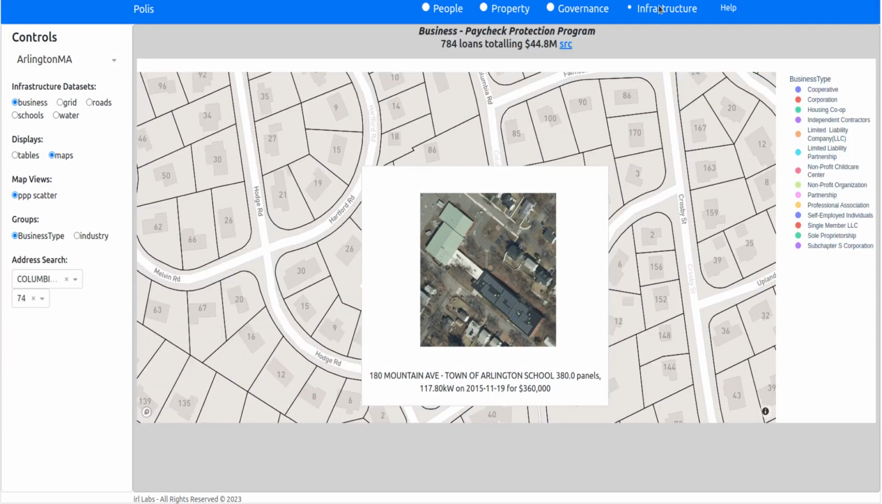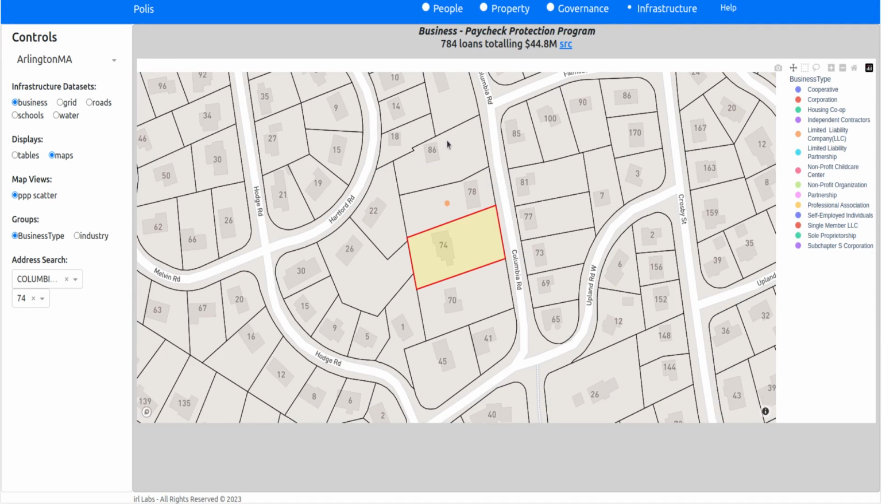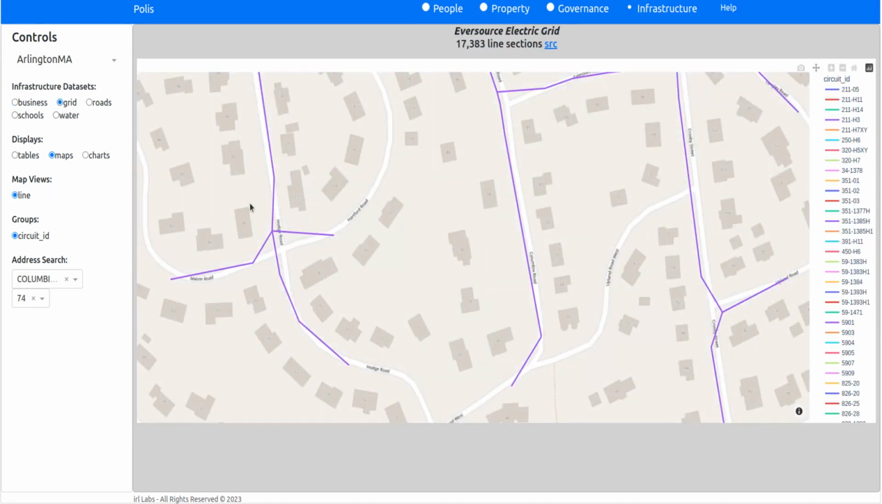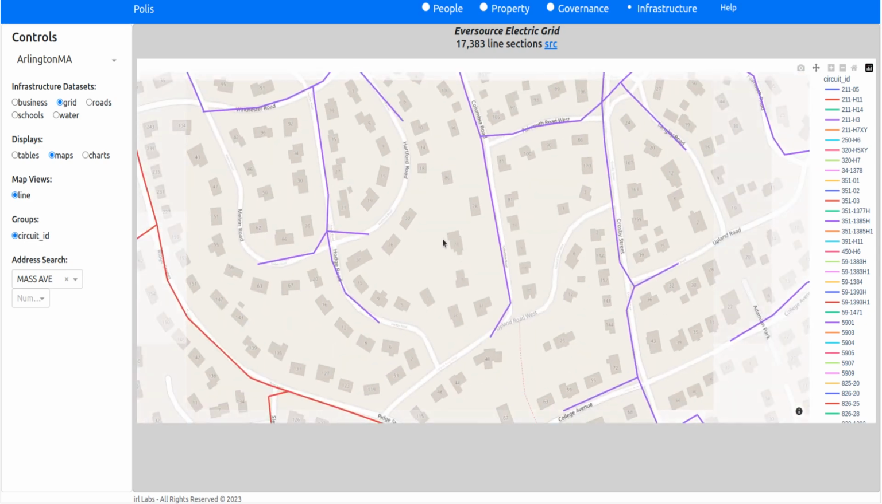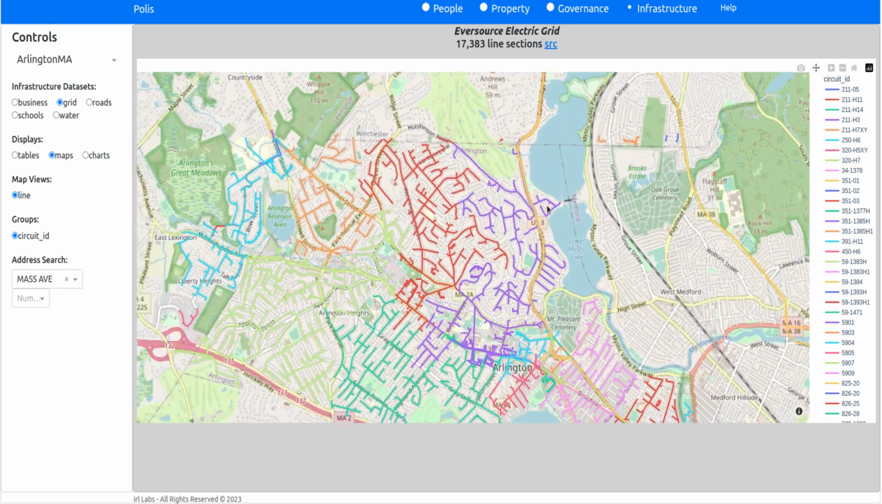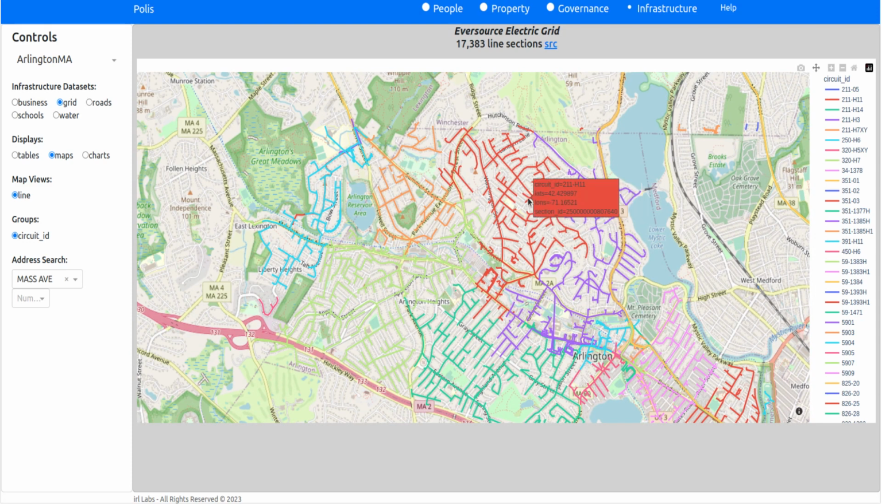As well as in infrastructure, we can look, say, at the electrical grid. And we can get out of the property search and zoom in at a higher level. And this should show us the grid for the entire town. Each node represents a transformer, color coded by circuit, and the substations. So that's it for the highlights.